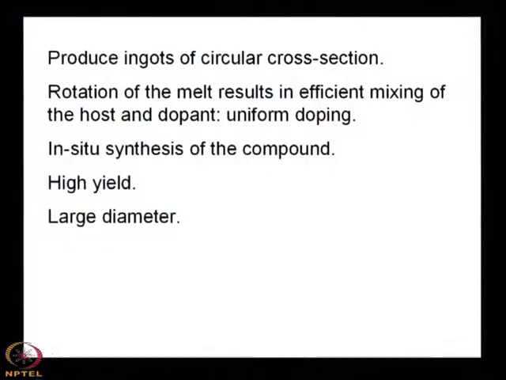One thing I must mention here, that the normal Czochralski technique is not used for gallium arsenide growth. Why? Because of the degradation problem of arsenic from the melt, right. Then what is used?